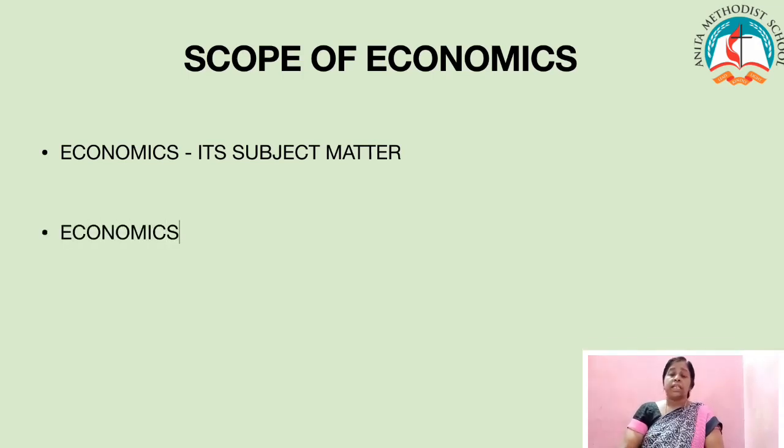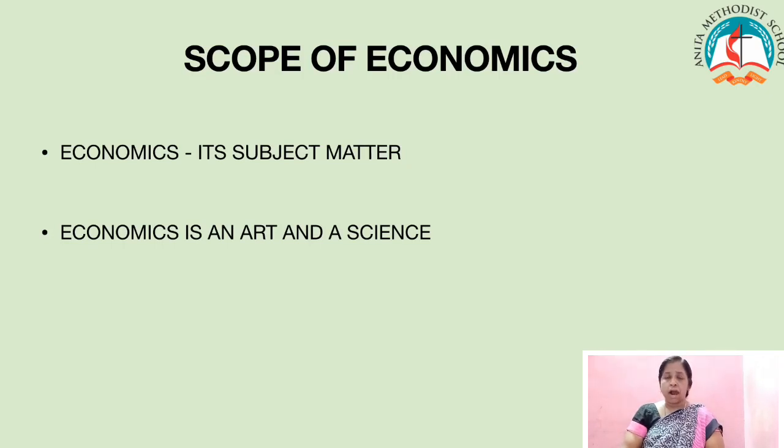The next concept is whether economics is an art or a science. Art is the practical application of knowledge for achieving particular goals, whereas science is systematic knowledge. Data can be collected and taken to the laboratory, and they do experiments and come to a precise value. So they say that economics is both an art and a science. In other words, we can say that art and science are complementary to each other.